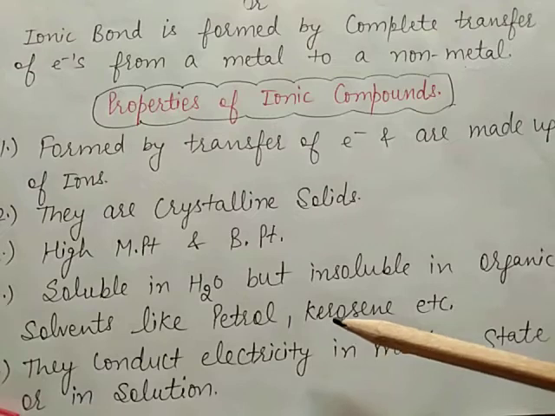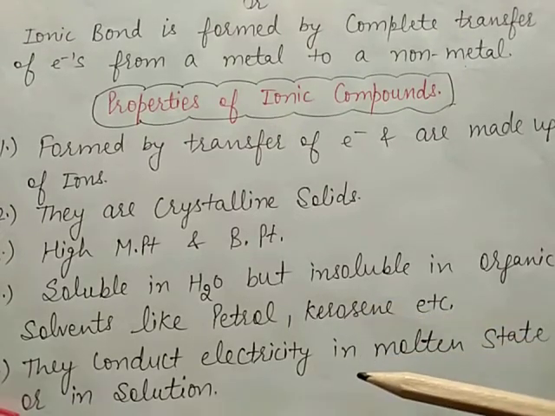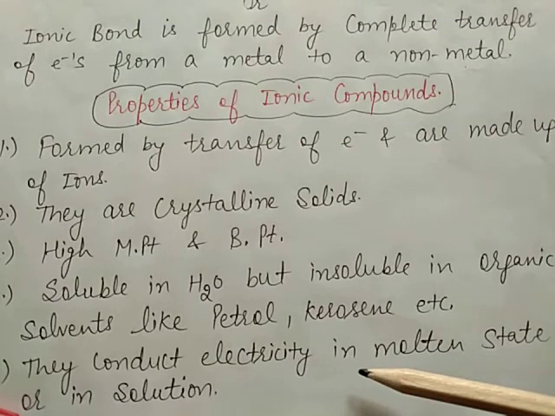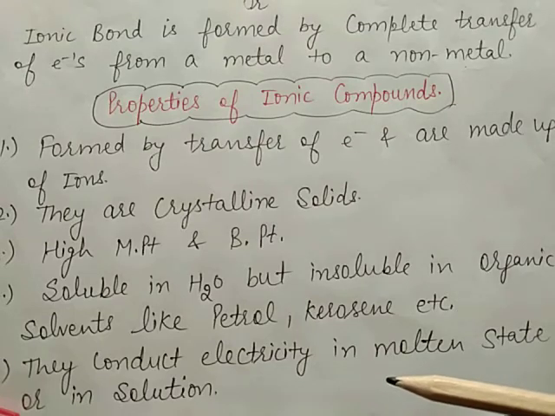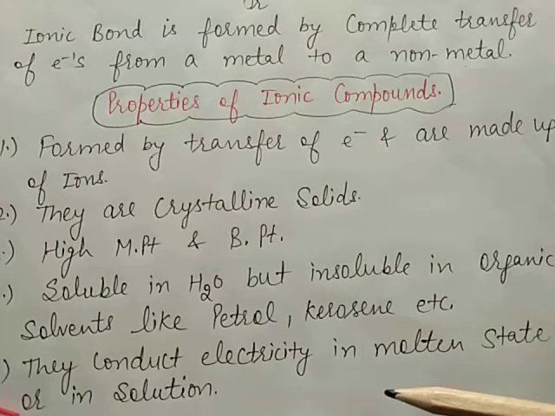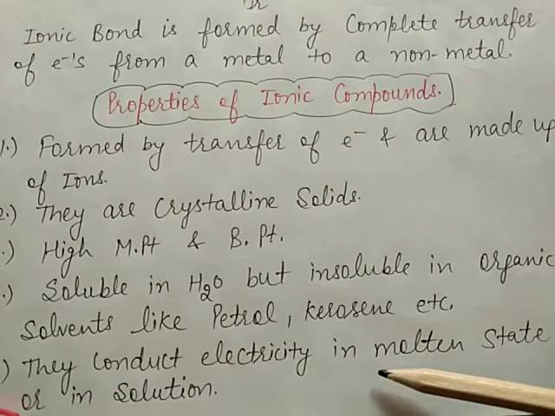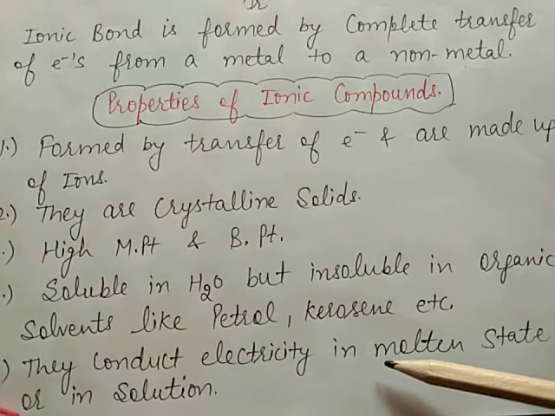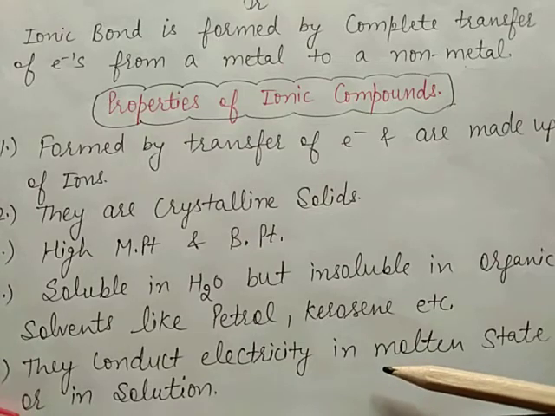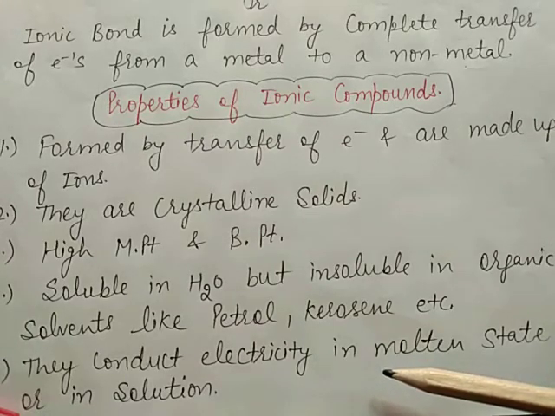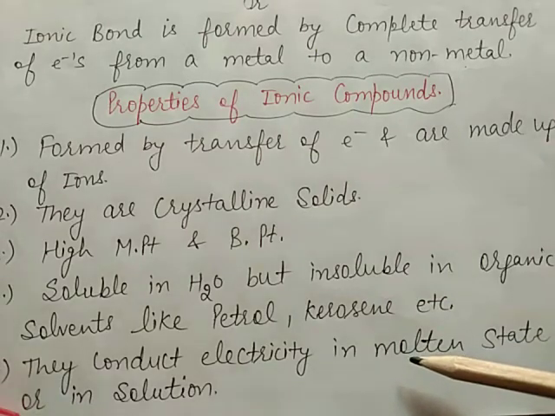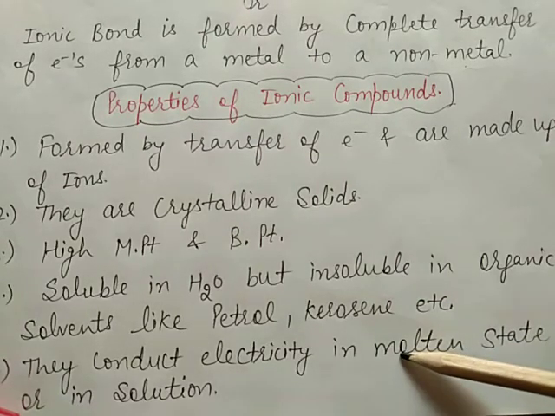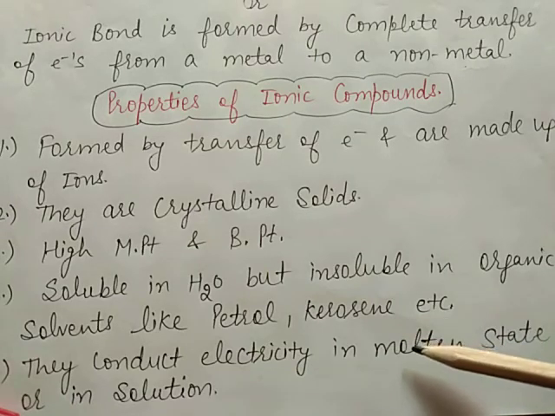Now the last is that they conduct electricity in the molten state or in solution, because ionic compounds or electrovalent compounds are good conductors of electricity. Ionic mobility is required for conductivity, which carries the charge. It means ions can move only in the molten state or in solution, so these compounds conduct electricity.